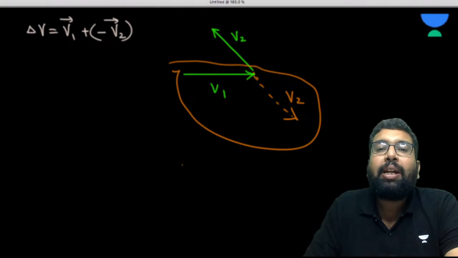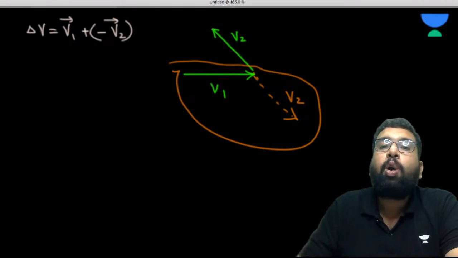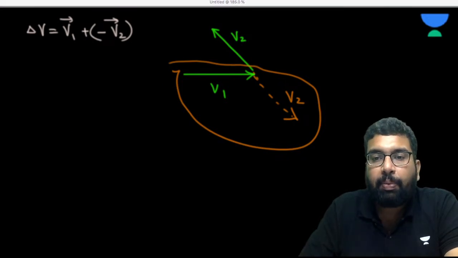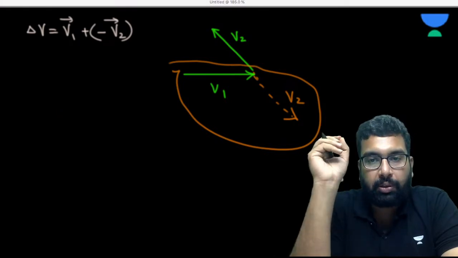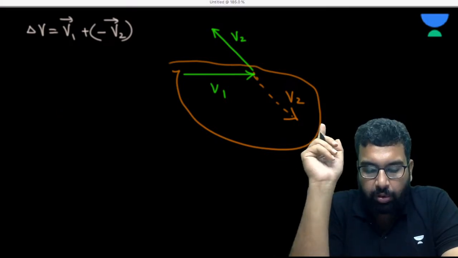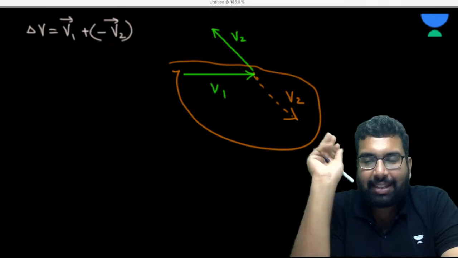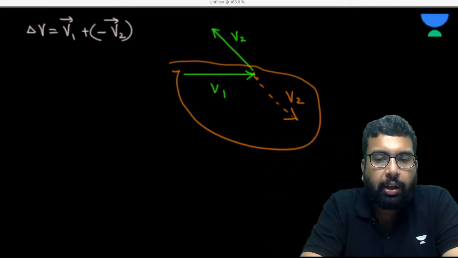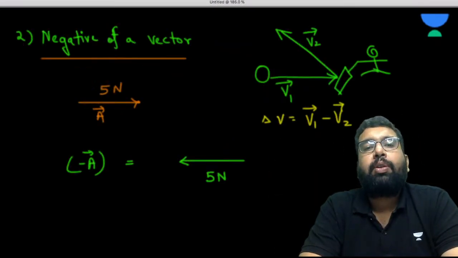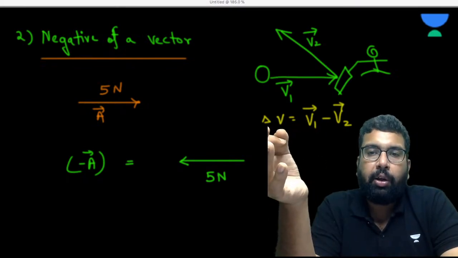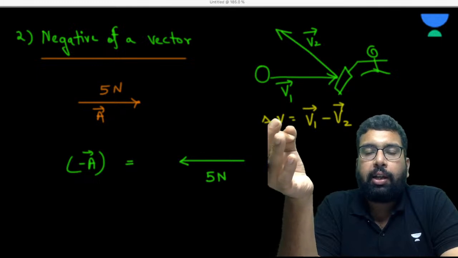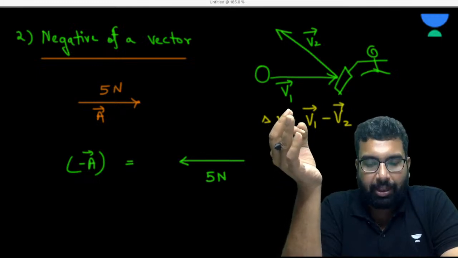Are you getting my point? You are interested in summing these two vectors, not the green ones. So negative of a vector is of high use. We'll be coming to that very soon. Is that clear? But till then, you got what we mean by the negative of a vector. When you reverse the direction of some vector without changing its magnitude, you call it the negative of the vector. I hope it is clear to everyone.